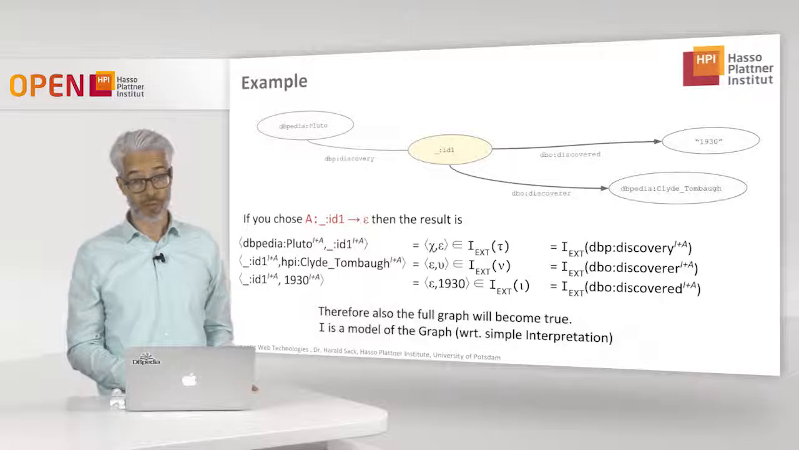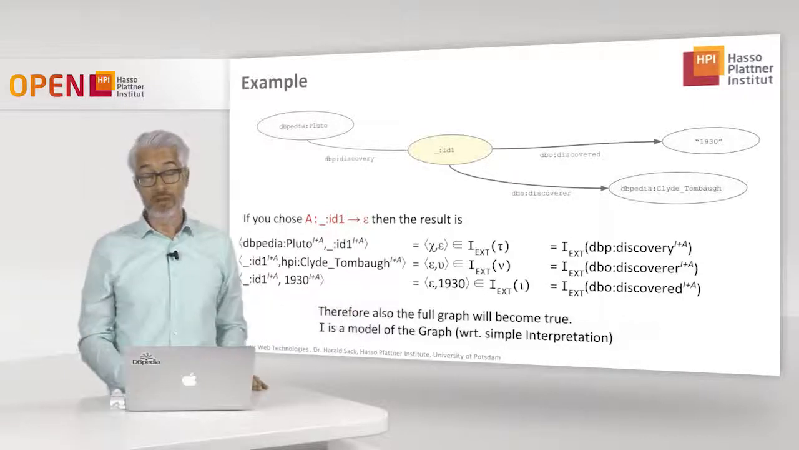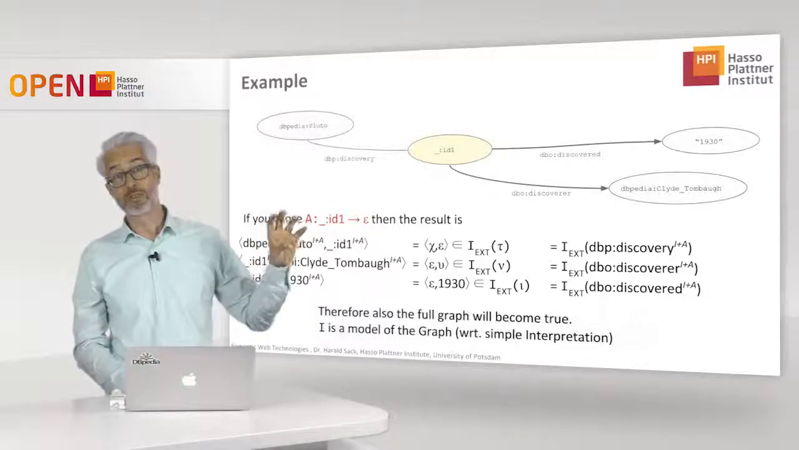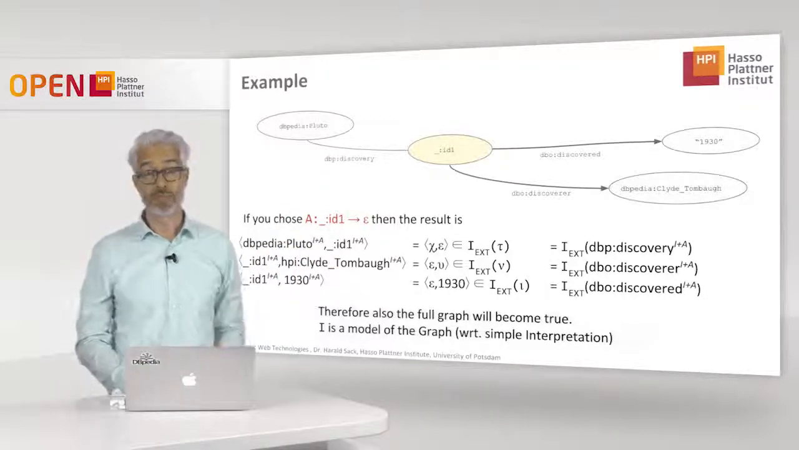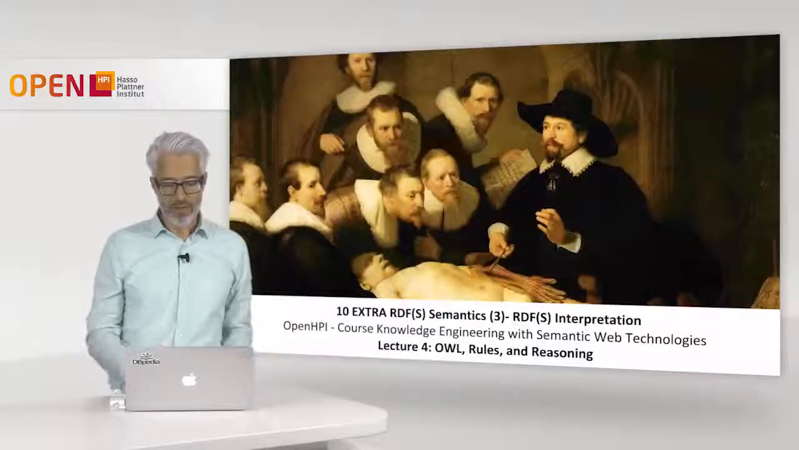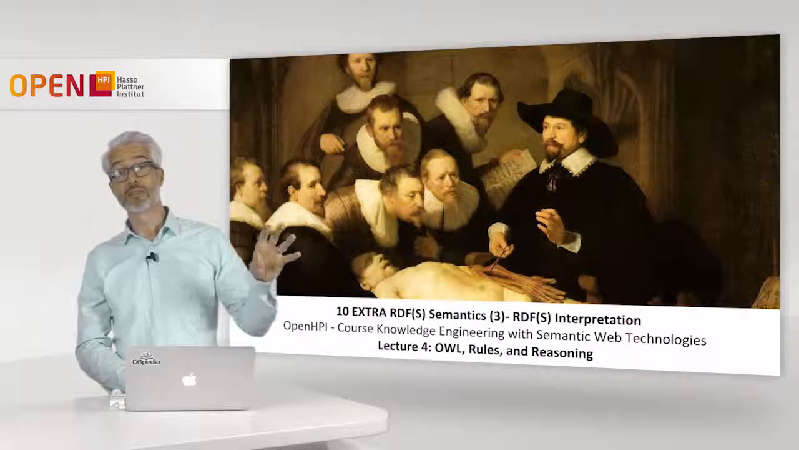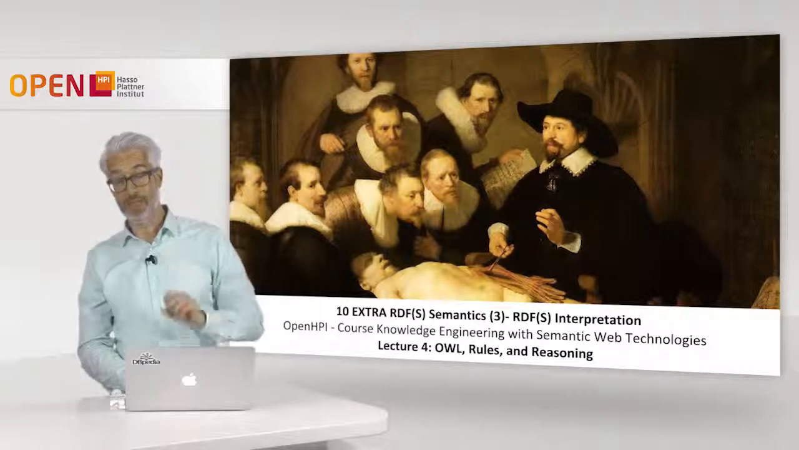meaning of the vocabulary. Okay, so this is the first part of RDFS semantics, which maps simply triples and graphs to a simple interpretation. So for the next part of the lecture, also an extra part, we will have a look at the interpretation of RDF and RDFS vocabulary.